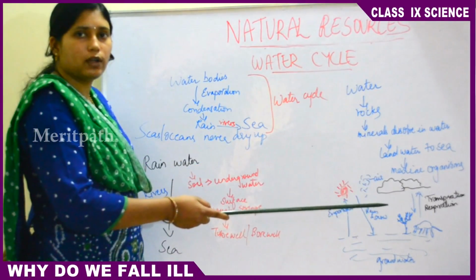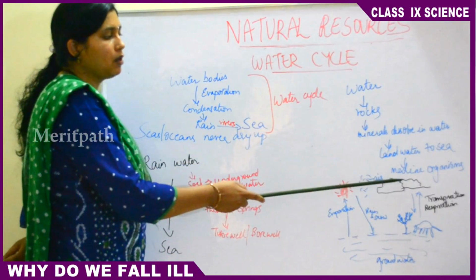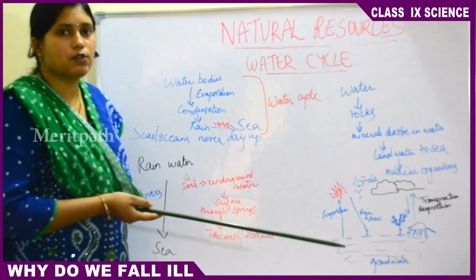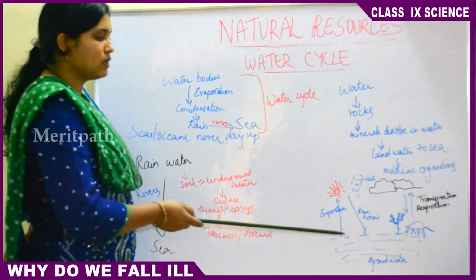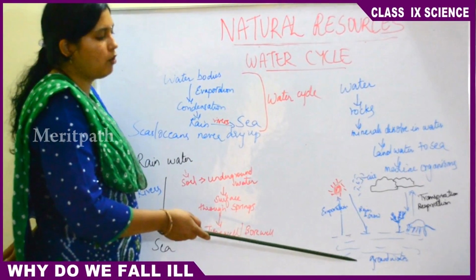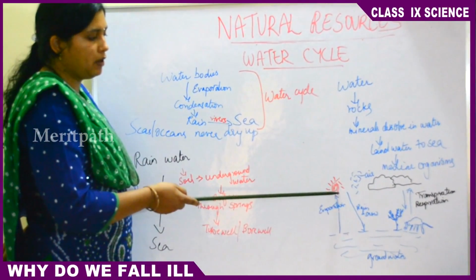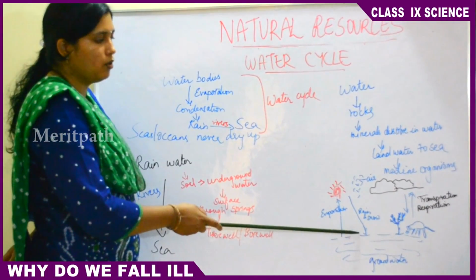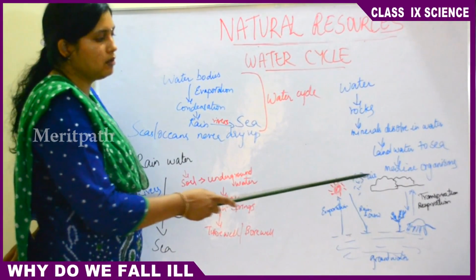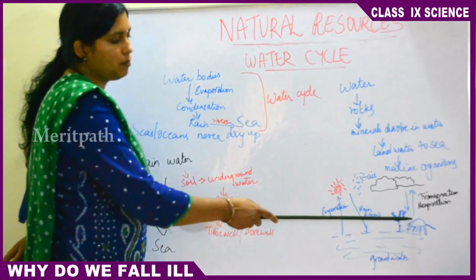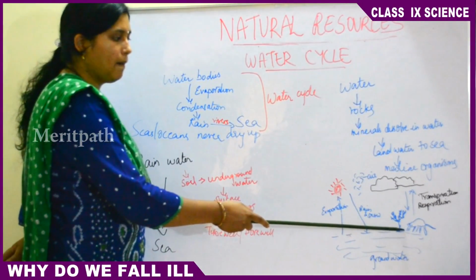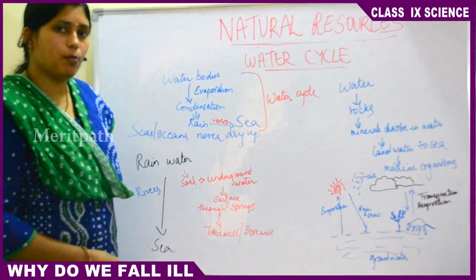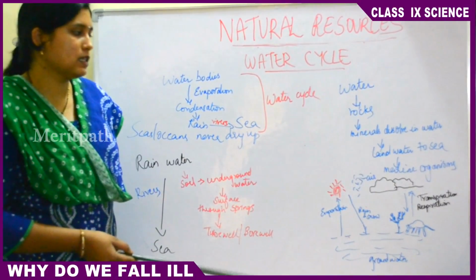So this mineral rich water, when it goes into the sea, is used by the marine organisms for their living purposes, for food or anything. So this is how this diagram explains the water cycle. The groundwater is evaporated, and then in the process of condensation comes back as rain or snow. Then again, this is sun, this is air, this is clouds. And animals and plants also participate in this cycle. Transpiration occurs from the plants. Water evaporates from the plants in the form of water vapor, goes into the sky and comes back as rain.